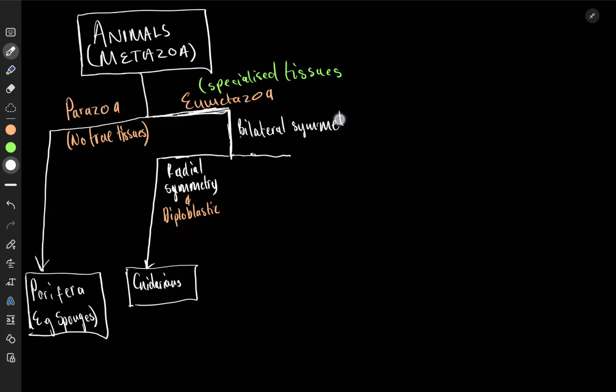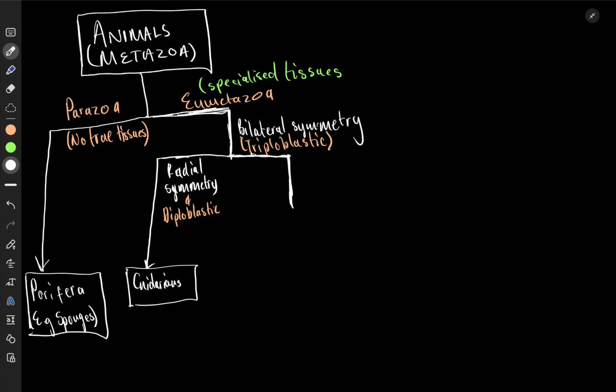And if you have bilateral symmetry, that also means that you are triploblastic. We've talked about that. You can check. Now, triploblastic, guys. For diploblastic, we've seen that we only have cnidarians.